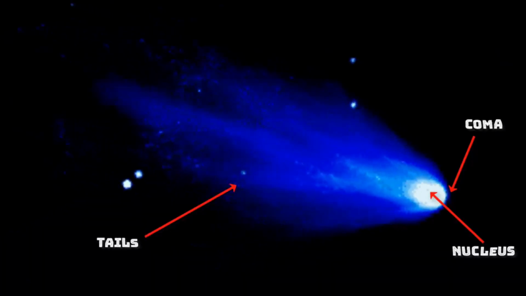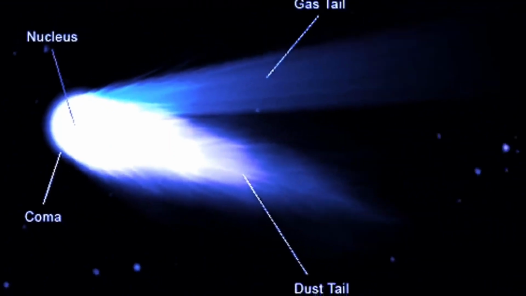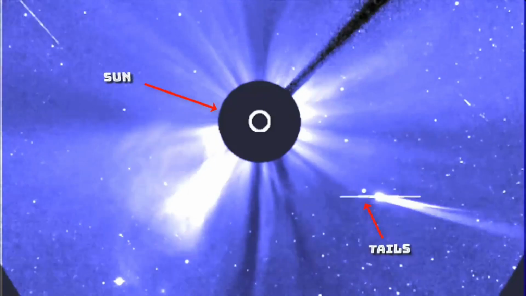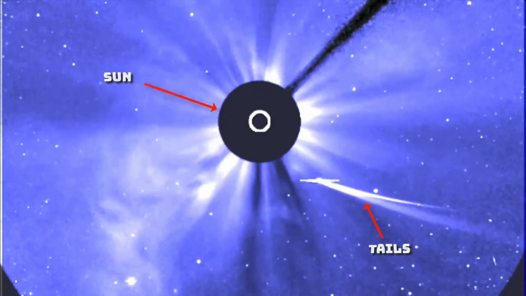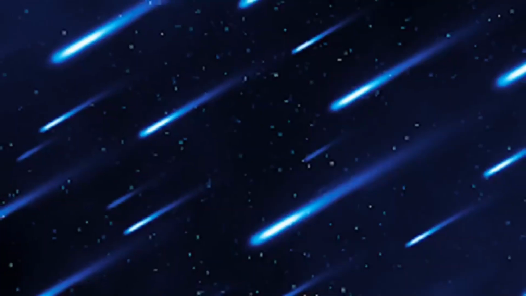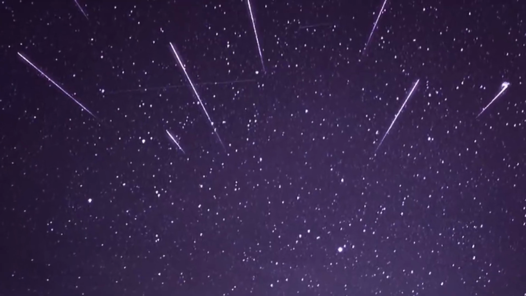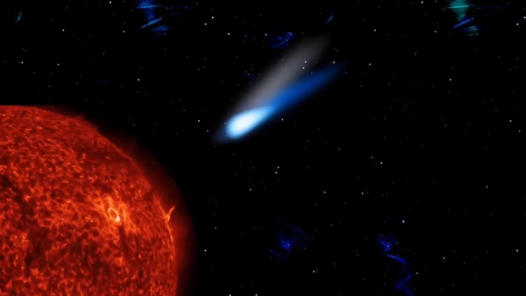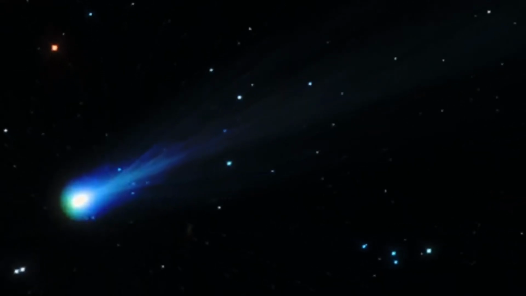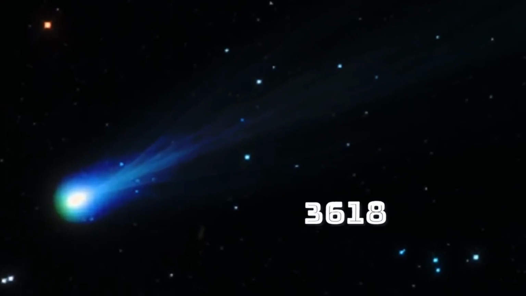If we look at the comet, we will think that comets have tails, but actually these are vaporizing gases and dust. The solid part of the comet is called the nucleus, and when it comes near to the sun, its nucleus forms a coma around it, and at that time it has more than one tail. The coma is the dusty cloud that can be seen in all directions around the comet, and the tail will be in the direction opposite to the sun. Now if we talk about the number of comets in the solar system, there are a large number of comets. Among them, millions of comets are revolving around the sun. But till now the number of known comets is 3618.